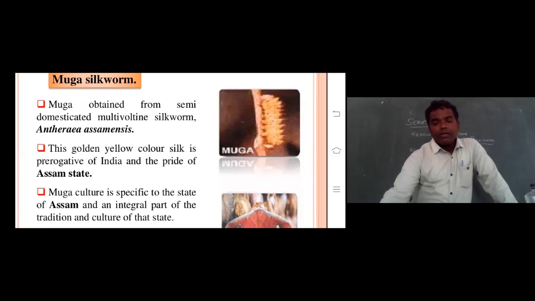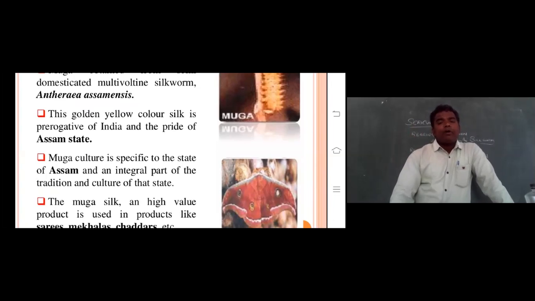This is an integral part of the tradition and culture of the state.